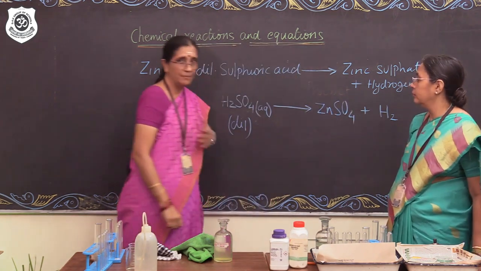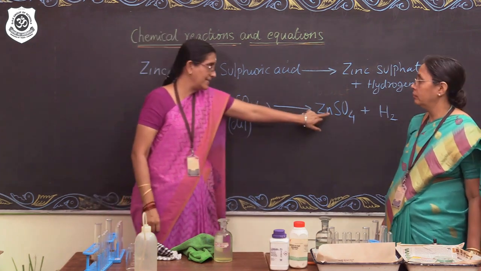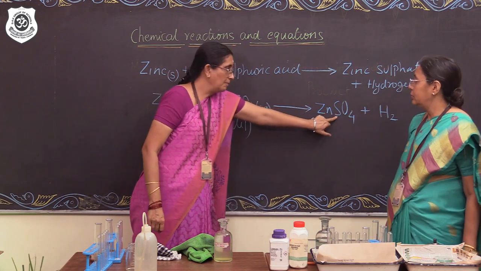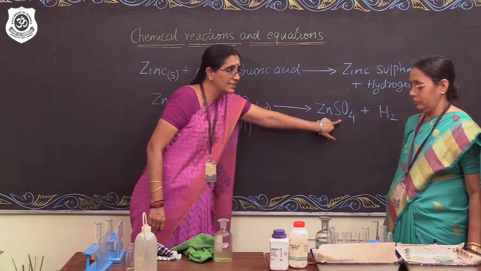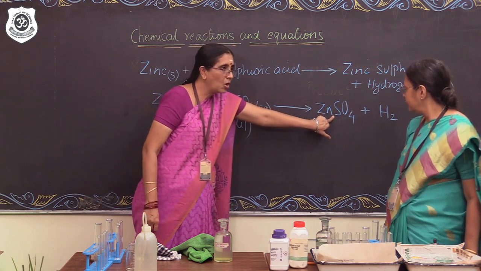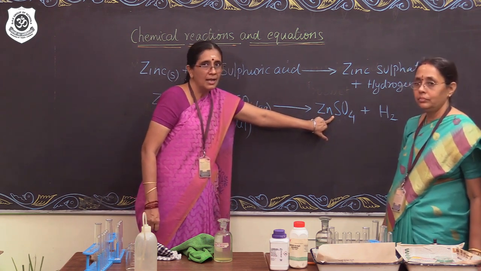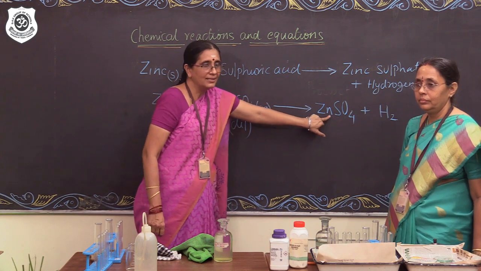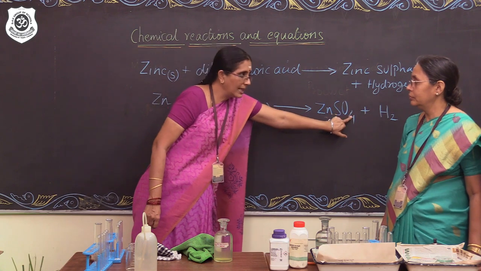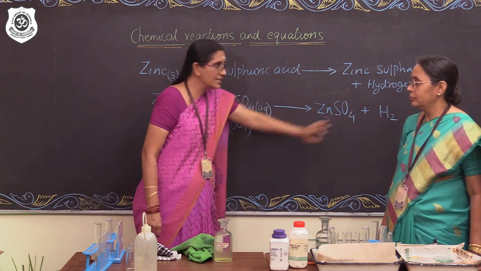And also, ma'am, I am sure all of us will remember that S is capital and O is also capital. We need to remember these are two different elements forming a radical. Z is capital whereas n is small. Many of us forget it and we end up writing either caps throughout or a small letter throughout. So S and O are capital, Z is capital, n is small letter.